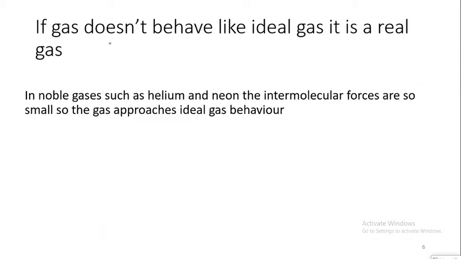So, if a gas doesn't behave like an ideal gas, what should we name it? Actually, we should name it a real gas. So, a real gas is a gas that doesn't behave like an ideal gas. In noble gases such as helium or neon, the intermolecular forces are so small that the gas approaches ideal gas behavior. But the rest of the gases behave differently. This is why we name it a real gas.